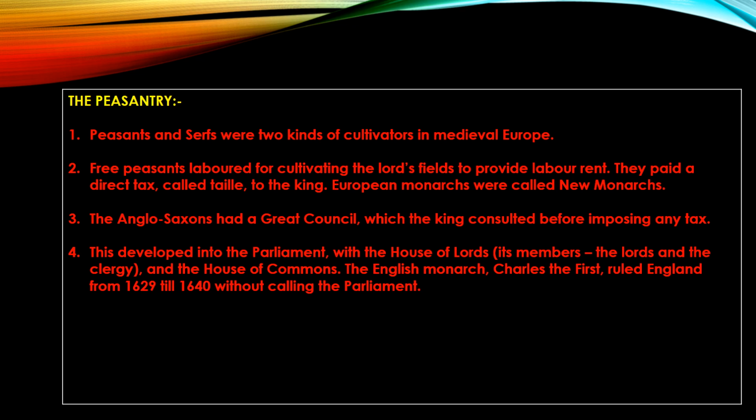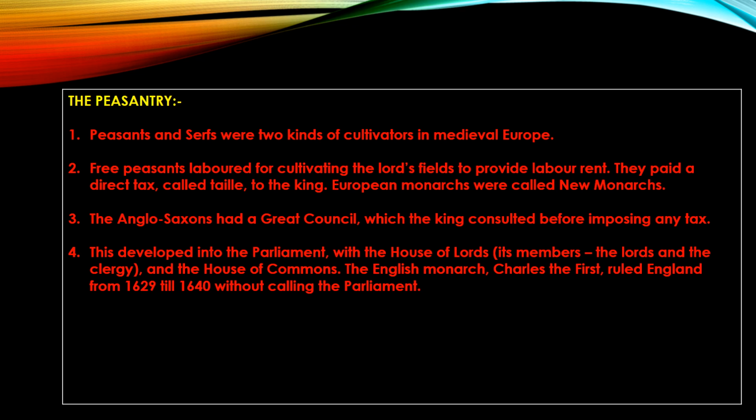And coming to the serfs, they cultivated plots of land, but the land belonged to the lord. They were not free, and they had to stay there, and whatever the landowner told them, they had to do. Even the lord claimed a number of monopolies at the expense of his serfs. Serfs could use only their lord's mill to grind. That means they had no permission to go outside. Without the permission of the lord, they couldn't do anything. They even had to work in the lord's mills, even his wine press.